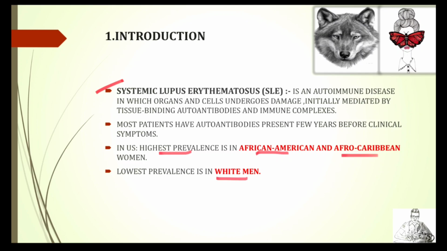To understand better, lupus means wolf and erythematosus means reddening of skin. Why am I showing you here this wolf and red butterfly? Because the typical sign of SLE is a butterfly-shaped malar rash that looks like a wolf bite on skin. So the way I remember this disease is, imagine a wolf that attacks women. Why women? Because 9 out of 10 patients are women.